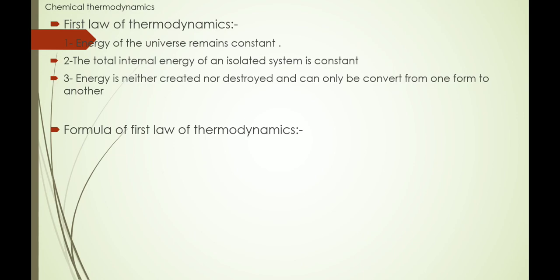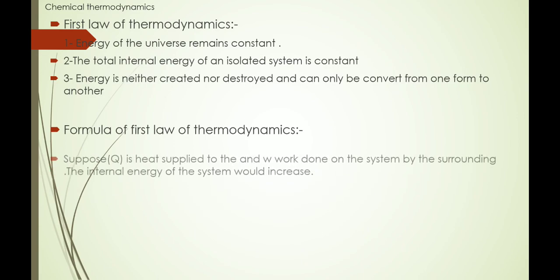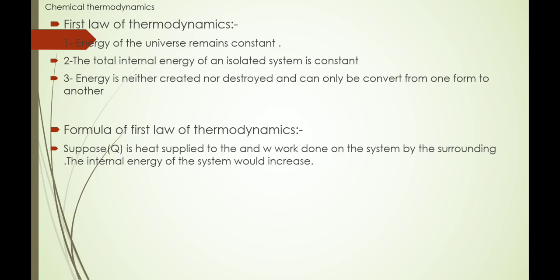Now the formula of the first law of thermodynamics. Suppose Q is the heat supplied to the system and W is the work done on the system by the surroundings, then the internal energy of the system would increase. Therefore, we can say that delta U is equal to Q plus W, where delta U is the change in internal energy of the system.